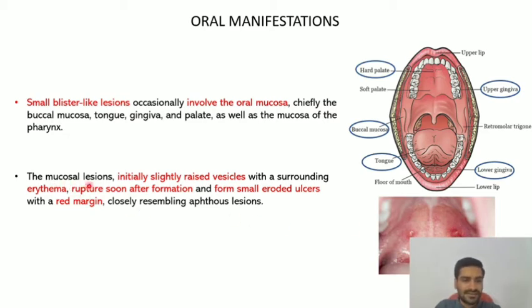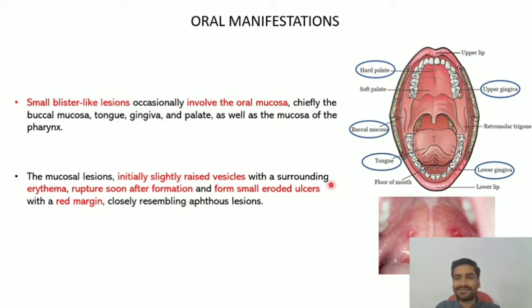So the mucosal lesions initially are like slightly raised vesicles with a surrounding erythema. See, these are the slightly red vesicles which have redness around them, and they are going to rupture soon after formation and form small eroded ulcers with a red margin, and they are going to closely resemble the lesions of aphthous ulcer, right?